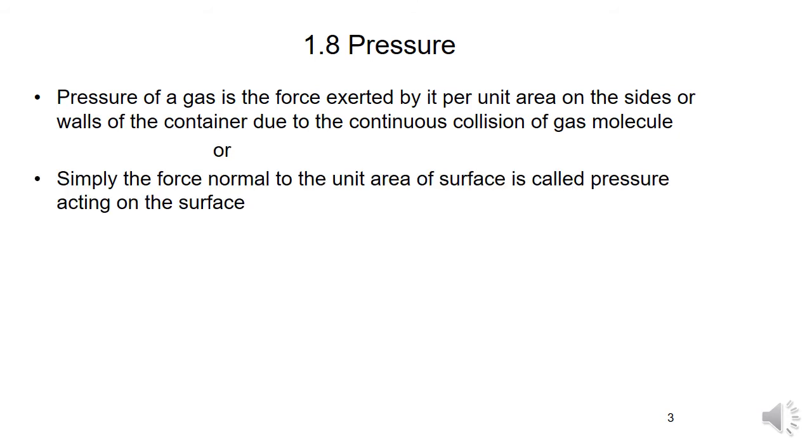We can simply define pressure as the normal force per unit area of the surface, called the pressure acting on the surface. Pressure is often expressed in units of pascals or newtons per meter square, because pressure is equal to force per unit area. Force is in newtons, area is in meter square. Other units of pressure are also there, such as the atmosphere and bar.